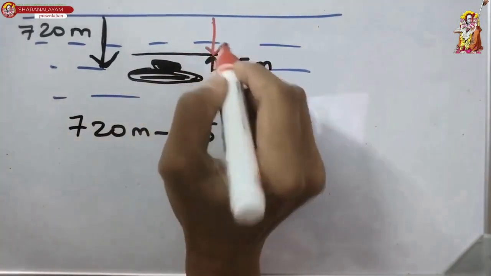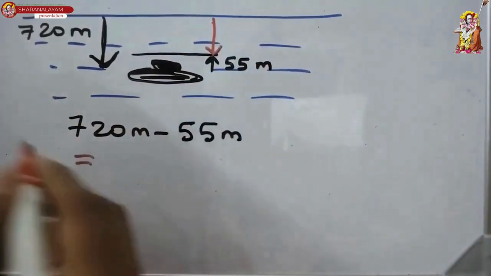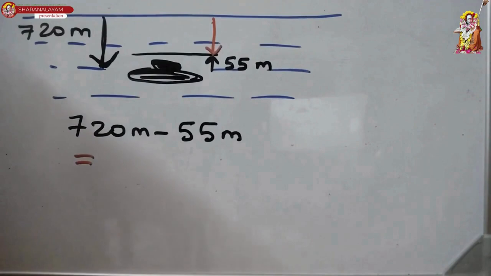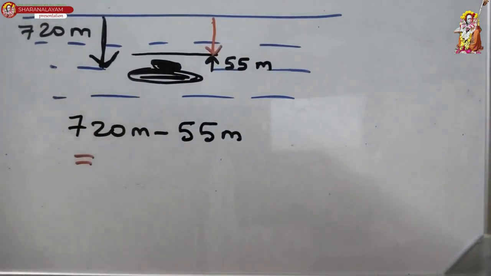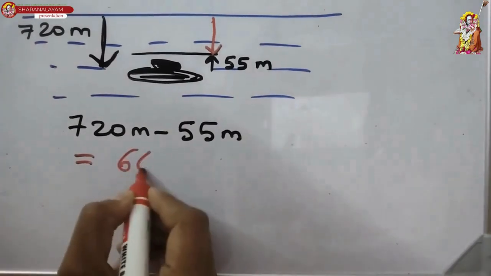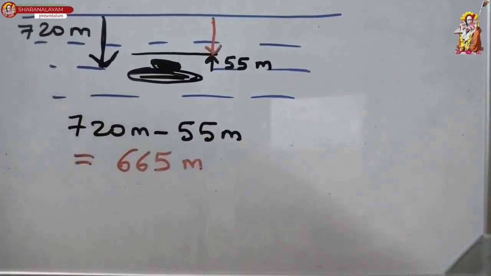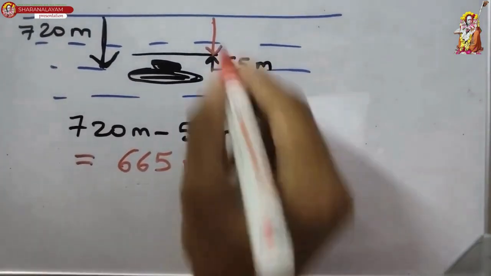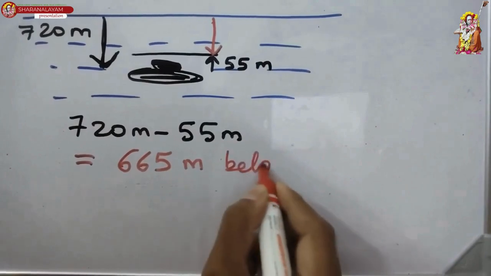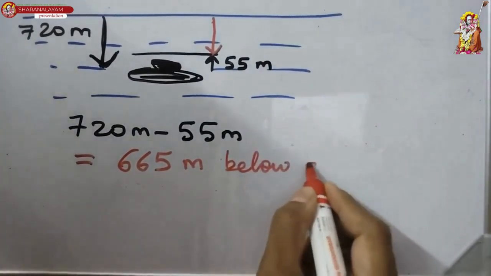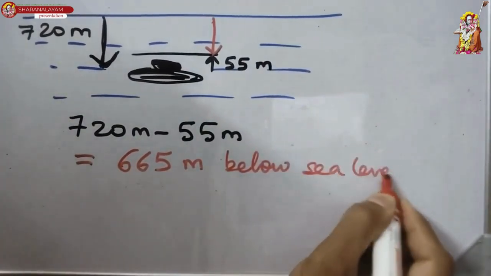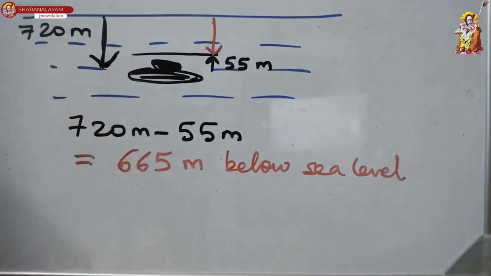Correct? Right? So, how much do you get the answer as? Work it out. 665 meters. So, it will be 665 meters but below sea level. Okay. Next question.